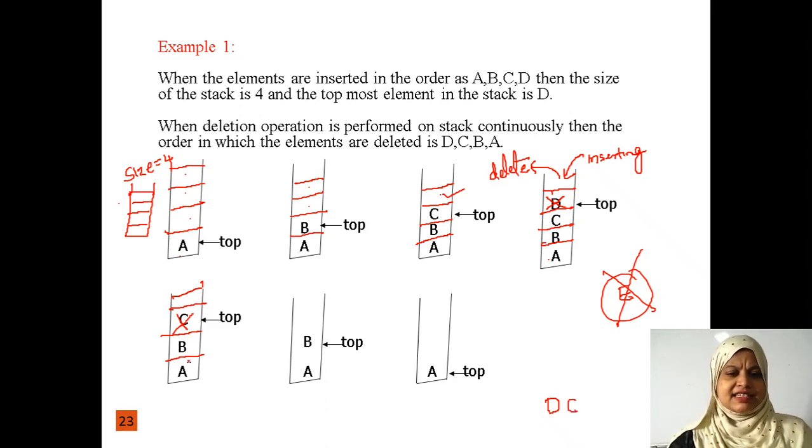Now the stack consists of how many elements? A comma B. A comma B is there. Now while I delete this C, B becomes the top element.